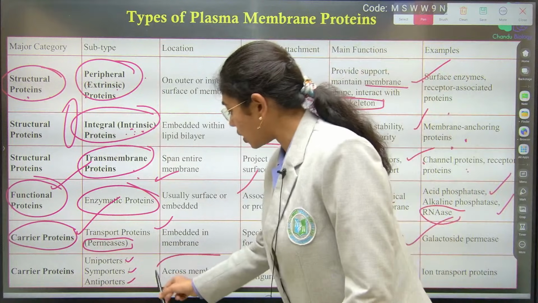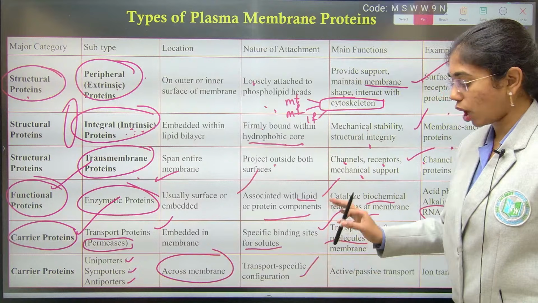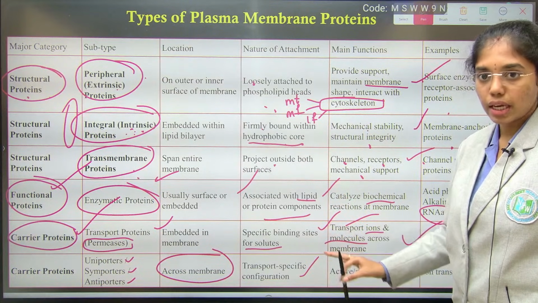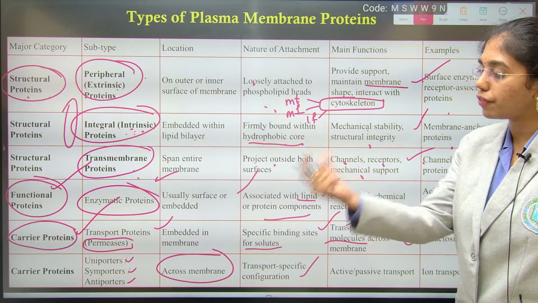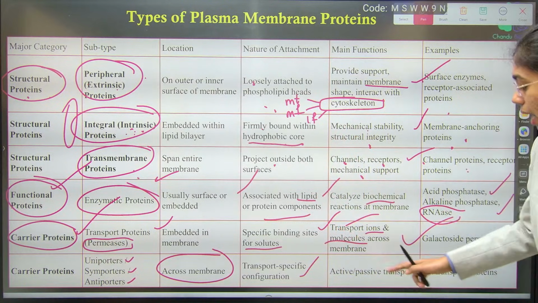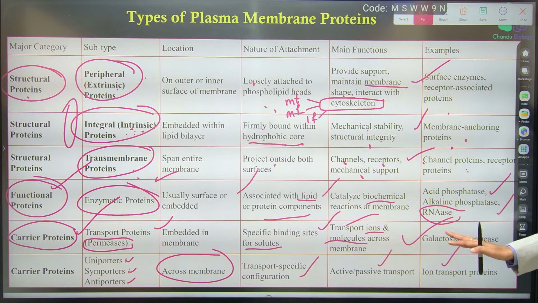Their location is all across the membrane. Fine, right? They transport only specific configurations of molecules, the specific configuration which will fit into that carrier protein. Both active and passive transport modes it will facilitate, and examples include ion transport proteins. Clear with this table?